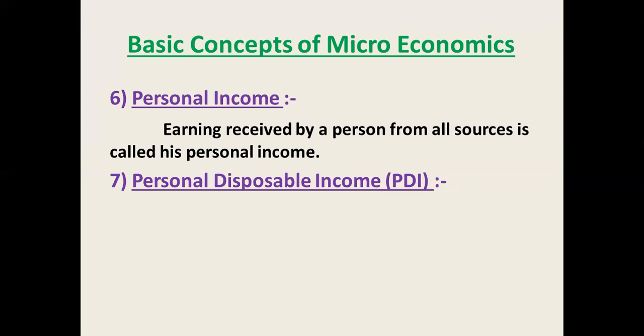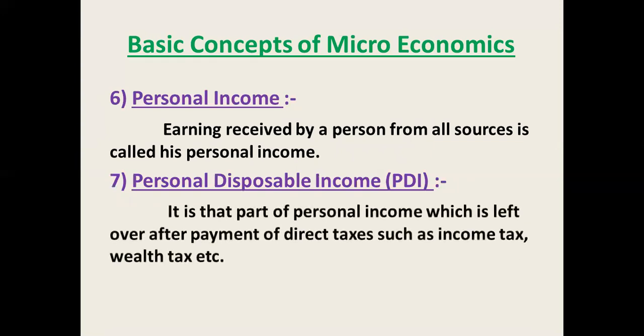The next concept is personal disposable income. See, disposable income means what? The income which is used directly by that person. It is that part of personal income which is left over after payment of direct taxes such as income tax, then wealth tax, etc.